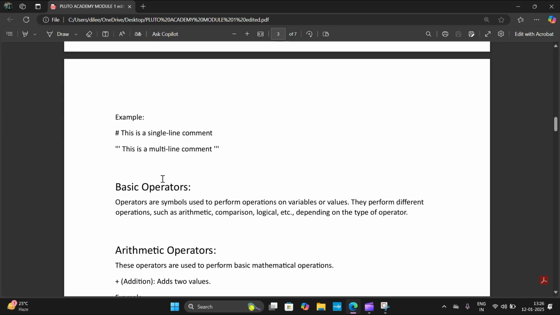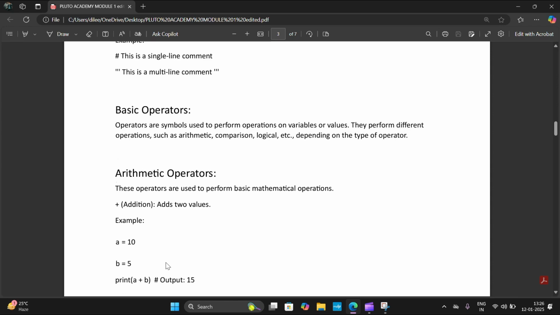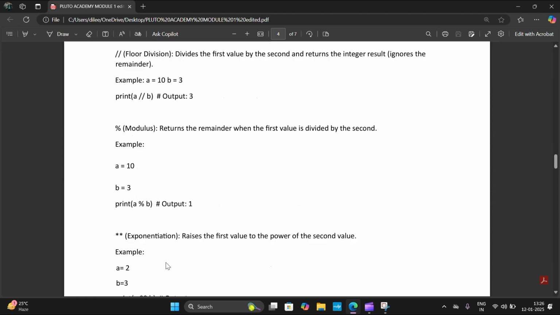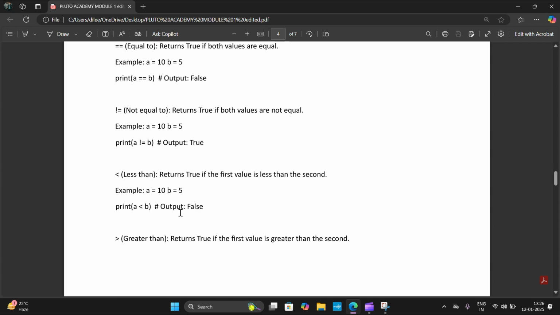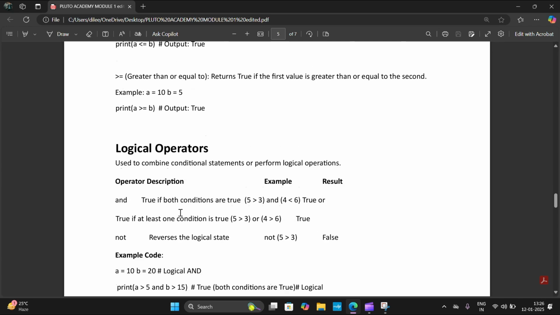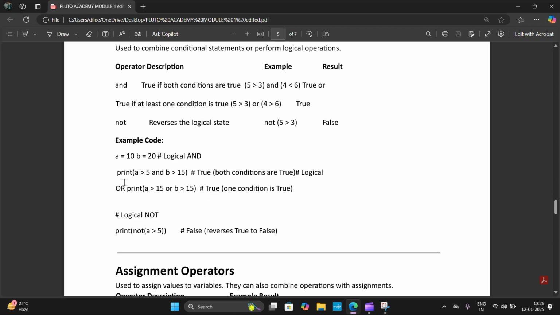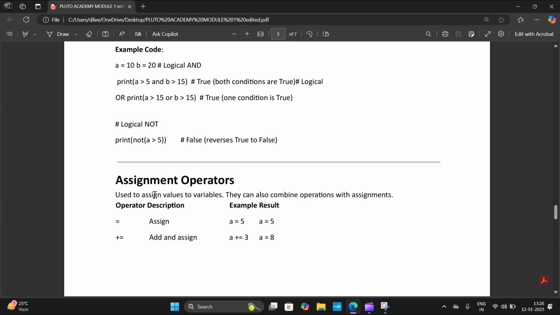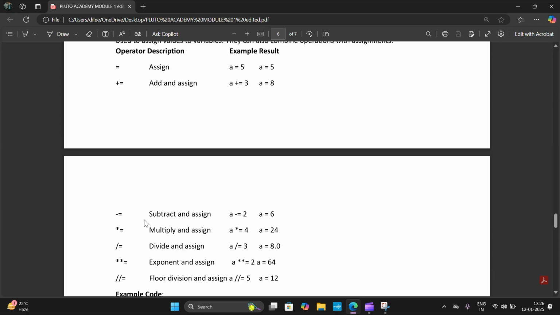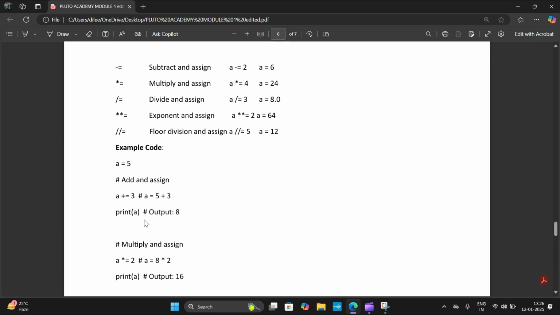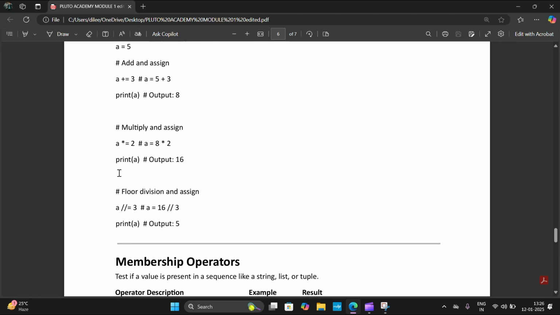And then we have learnt about basic operators, that are arithmetic operators like addition, subtraction, multiplication, division. And then we have learnt about comparison operators like equals to, not equals to, less than, greater than. And then logical operators like and, or, and not. And we also did these examples. And then we have learnt about assignment operators, that are assign, add and assign, subtract and assign, multiply and assign, divide and assign. And we also did these examples and programs.